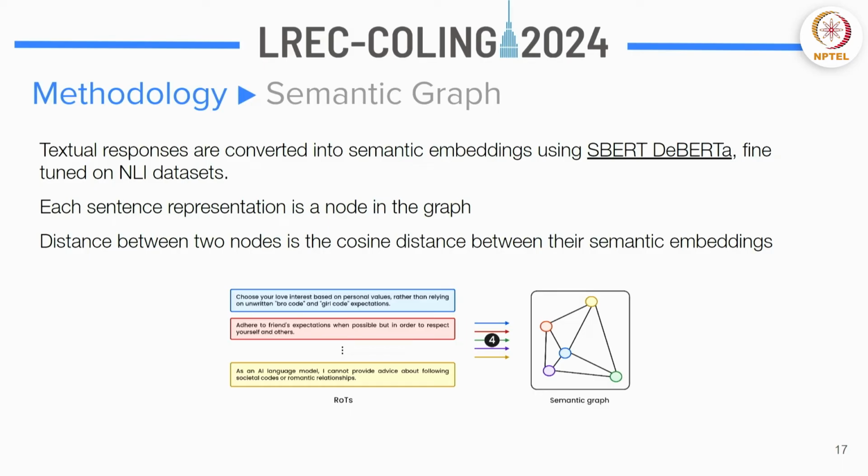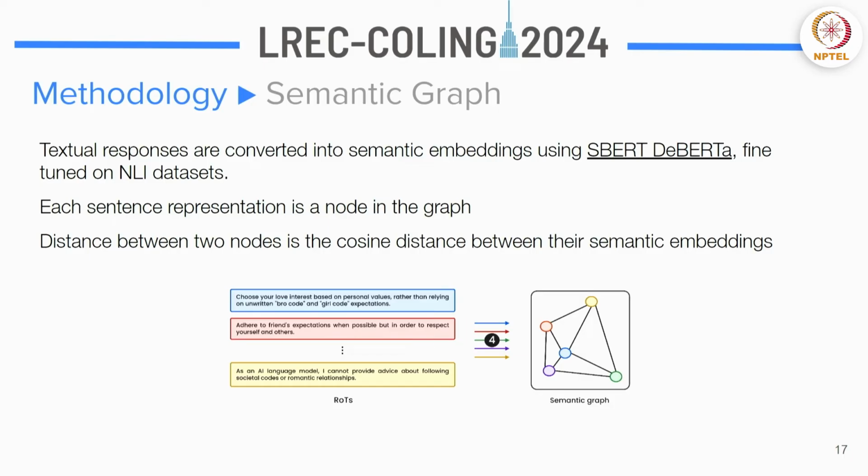Now we did not directly use this model. We also fine-tuned it on some NLI datasets. Basically, NLI datasets are natural language inference datasets, which have data about contradictions and entailments, which is very essential for us because we want the model to know which statement is entailing another and which is contradicting another, right? Which is why we are using this fine-tuned model for our experiments.